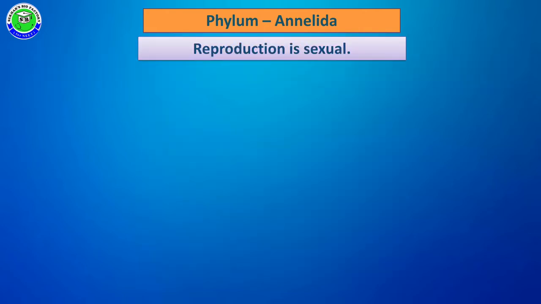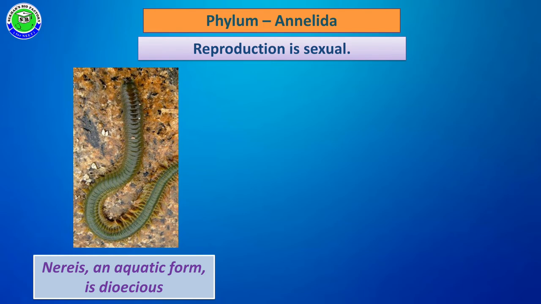Coming to reproduction, reproduction occurs by sexual mode in some of the members like Nereis. Nereis is an aquatic member growing in water. It is dioecious in nature, that means it shows sexual dimorphism. Both male and female reproductive organs are separately present in two individuals.